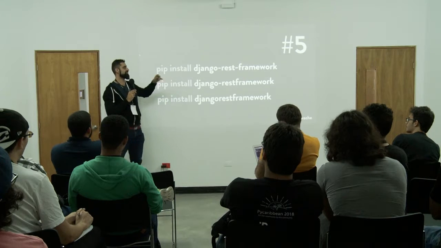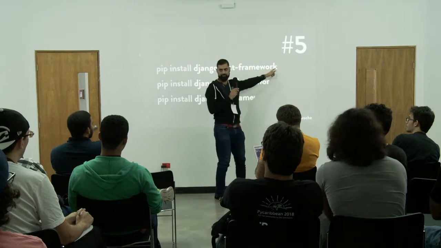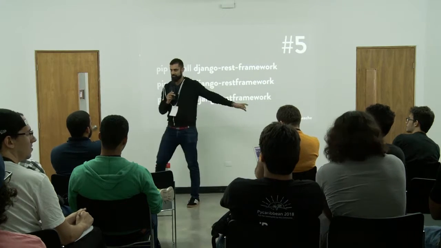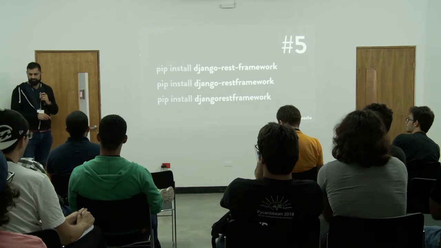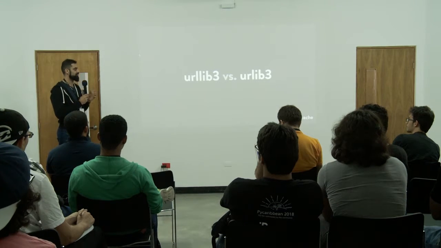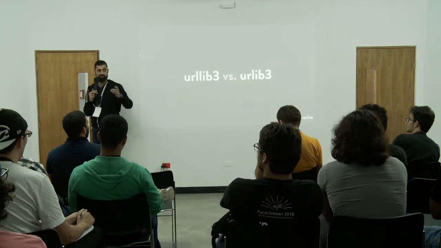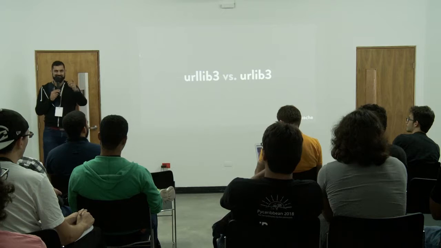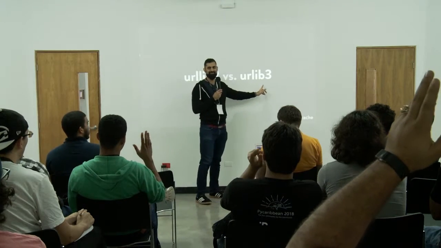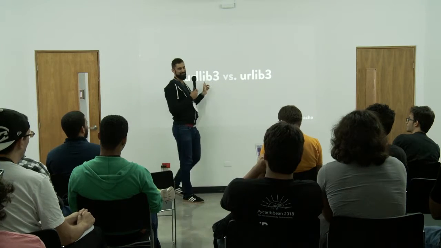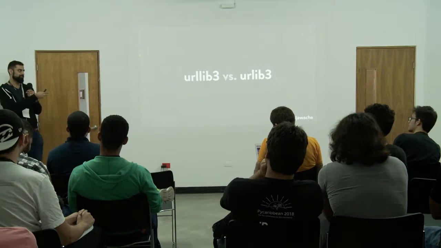And the reason this is confusing, for me at least, is that if you go to the website, it's django-rest-framework.org, right? But the actual pip package is the bottom one. Why is that important? All right, here's another one. Which is the right one? You sure? Who thinks the first one? Who thinks the second one? It's the first one. Right, this is kind of like, I'm not joking about that.